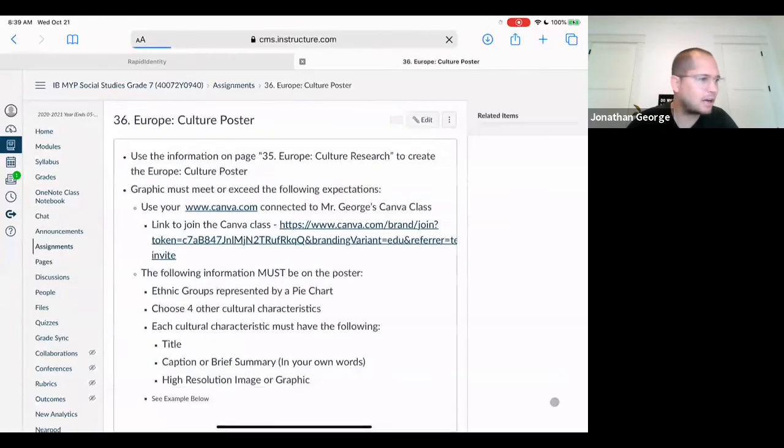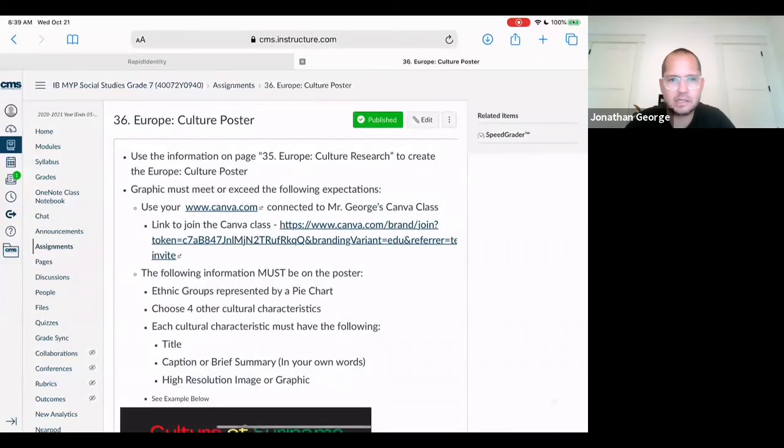So let's go over this. Today is the exact same as yesterday, so I'm going to go through the expectations of the poster briefly. You should be in my class in Canva. It allows for easy submission of your assignment. In fact, I'm getting a lot of them already, which is great. You can click this link as well if you are not already in that class in Canva.